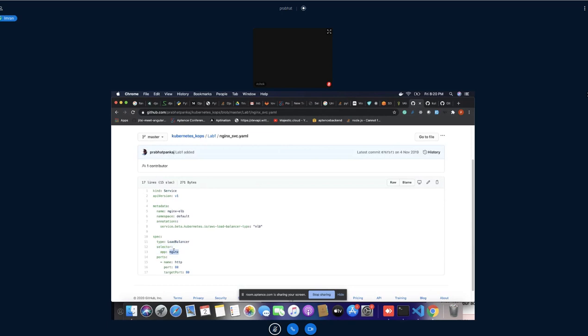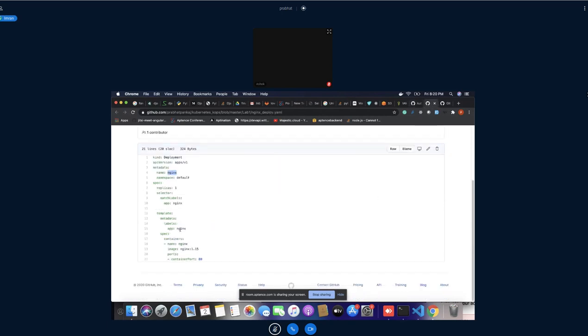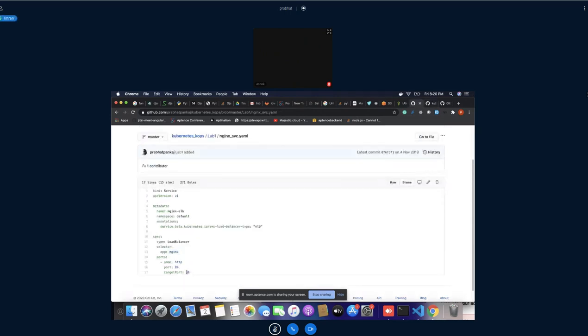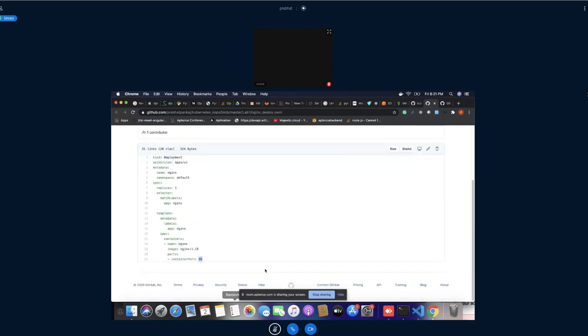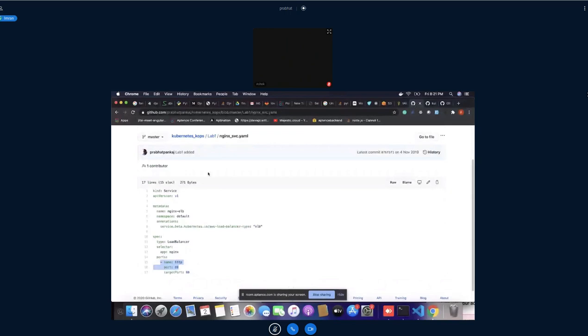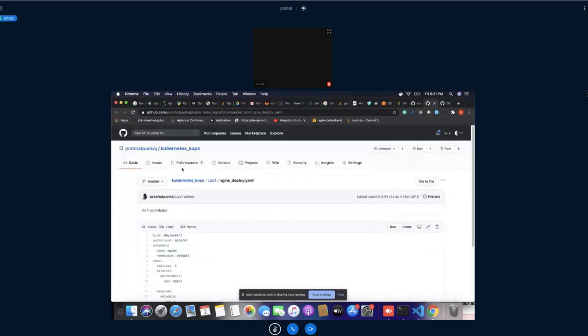So they will select the Nginx app, and what is the internal port? Our container port is equal to 80. That means it is the internal port. So target port would be 80, and the external port would be 80. So this is how HTTP works here. First you will have to create a container, and in order to serve your container, you should have some kind of service. So this is the service here. Now let's run this one and see how the thing would work.